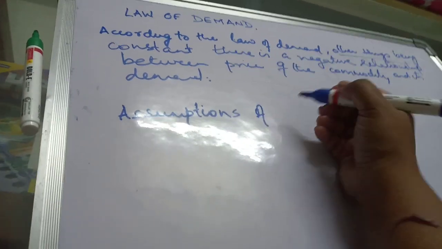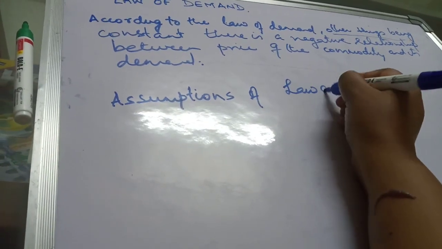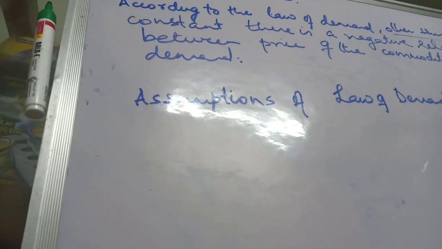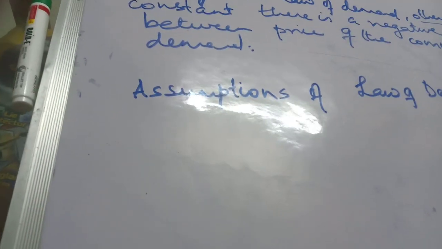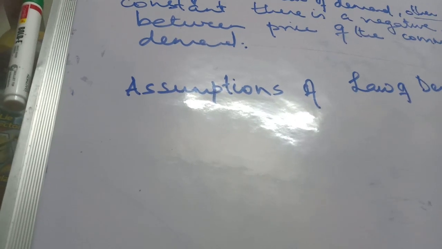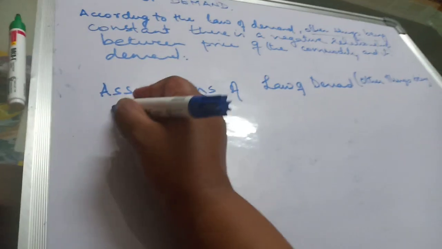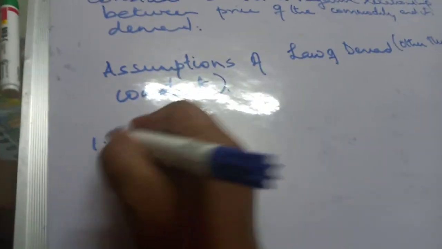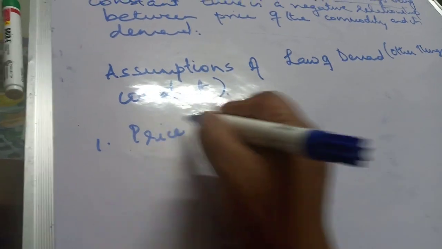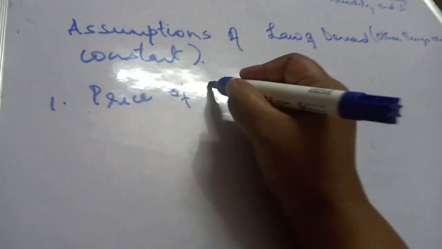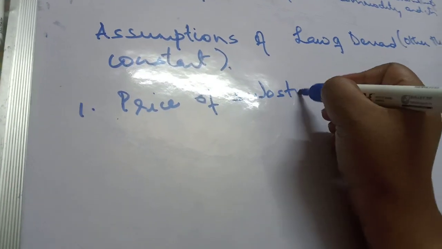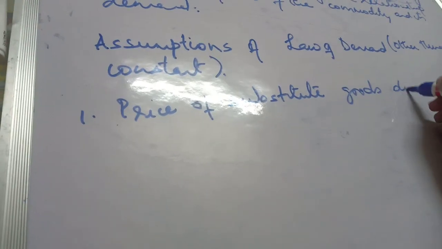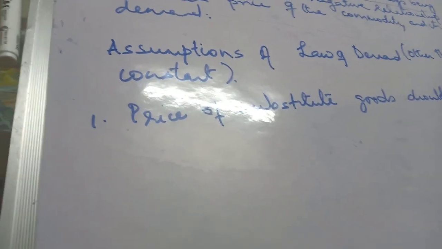Assumptions of law of demand. Okay, and that is other things being constant. That is what the assumption is. So what are the other things? First, price of substitute goods should not change.